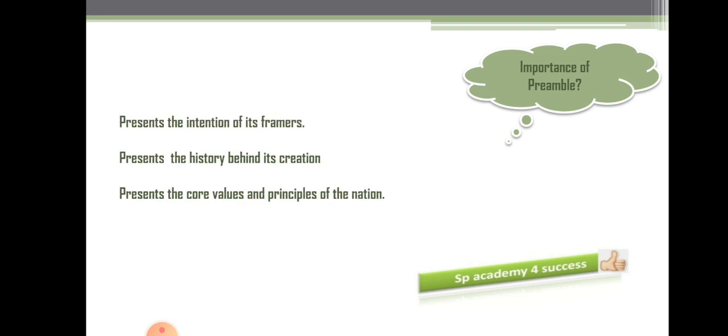Now, what is the importance of this preamble? What will you get by knowing about it? The preamble presents the intention of the framers, what the Constituent Assembly members who framed the Constitution wanted from this country. It presents the history behind the creation of the Constitution, and presents the core values and principles of the nation.